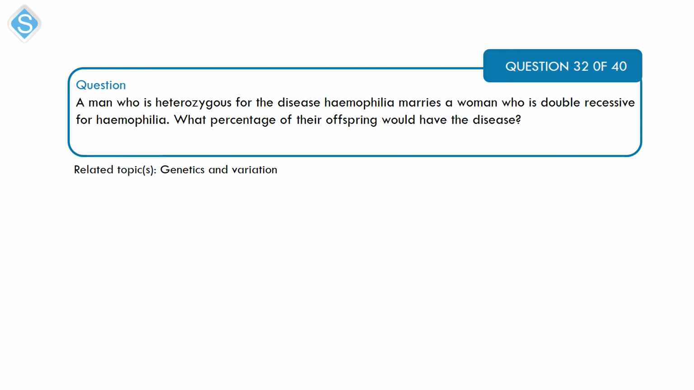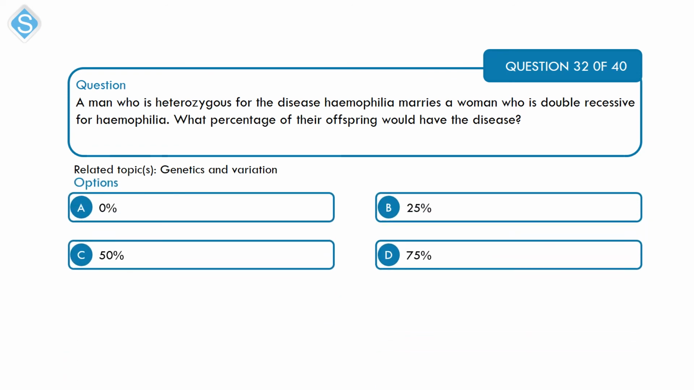Next is a question on genetics and variation. A man who is heterozygous for the disease hemophilia marries a woman who is double recessive for hemophilia. What percentage of their offspring would have the disease? A, 0%, B, 25%, C, 50%, and D, 75%.